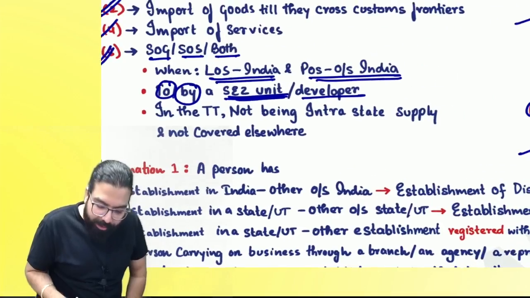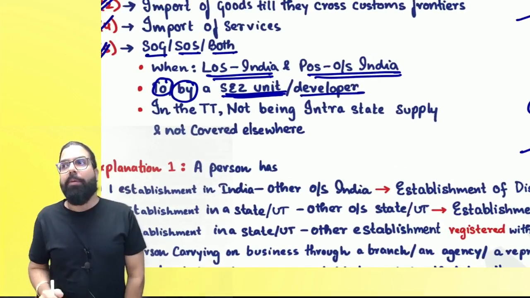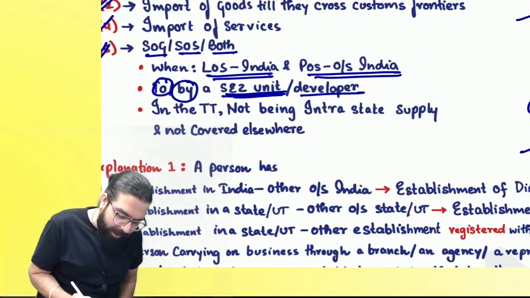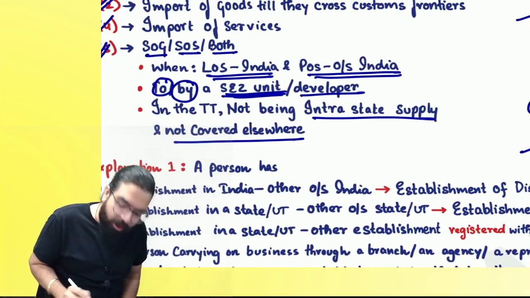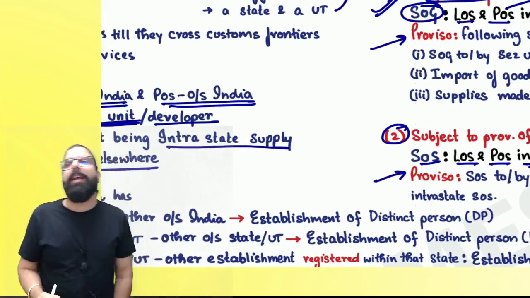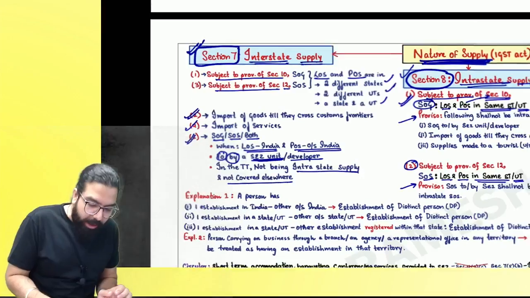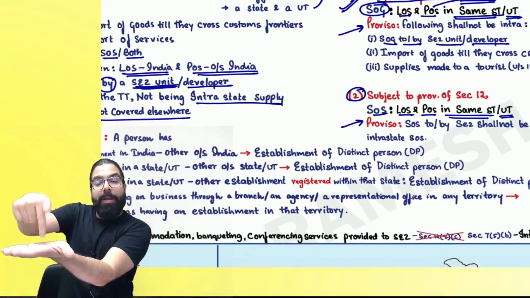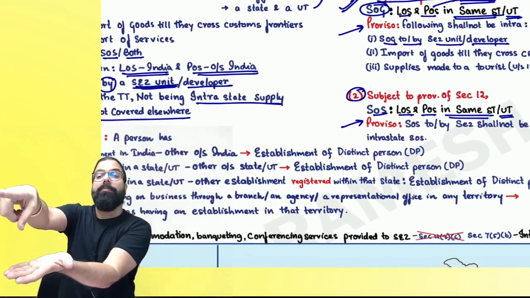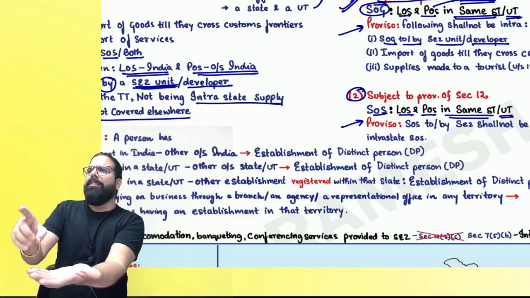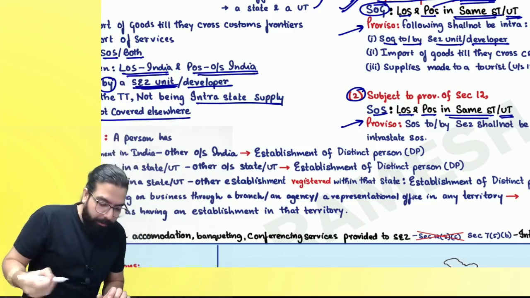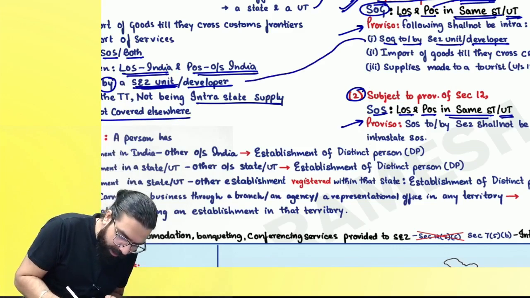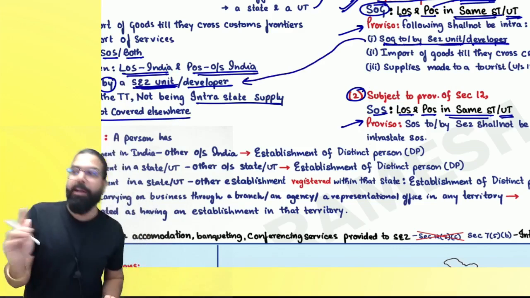Interstate. Supposing any transaction happens in India which is not intra, it will always be inter. Anything which is not intra and not covered anywhere else will always be inter. Can we go ahead, everyone? Now, if you see on the right hand side, it says supply of goods to or by an SEZ unit or developer. Even though within the same state, it will always be what, everyone? SEZ. Interstate. Who told? It is already told over here. So they have gone ahead and told it will never be intra.